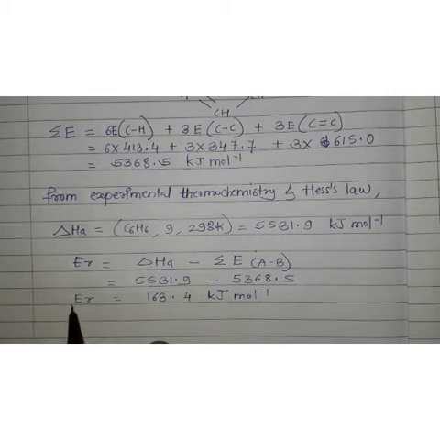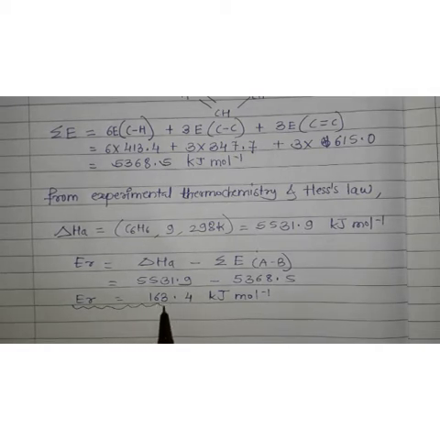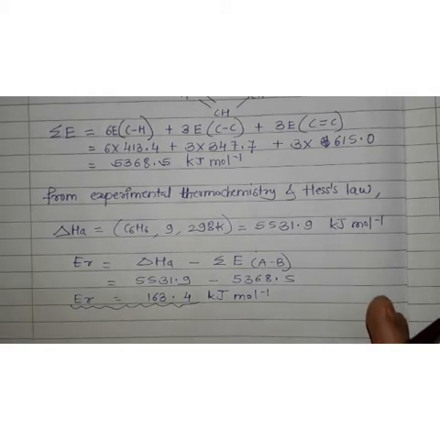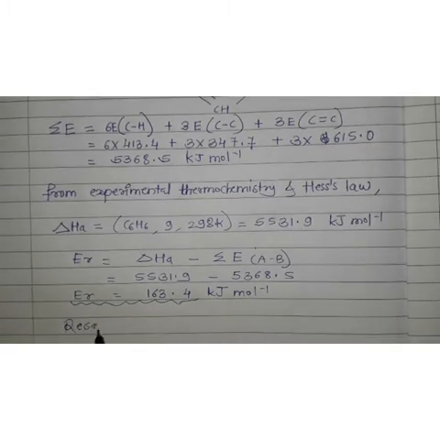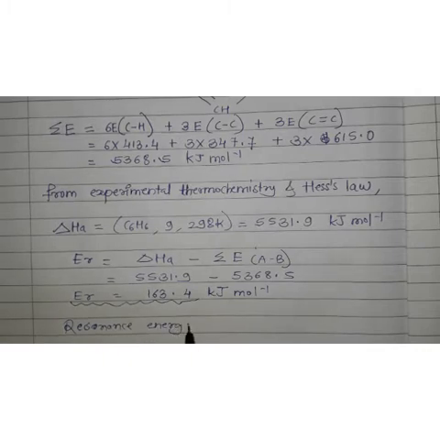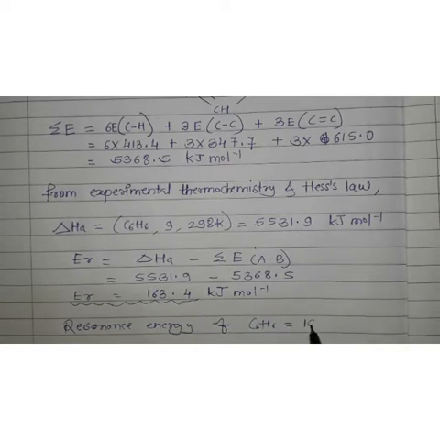And this is called the resonance energy of benzene. The resonance energy of C6H6, benzene, is equal to 163.4 kilojoules per mole. Understand?